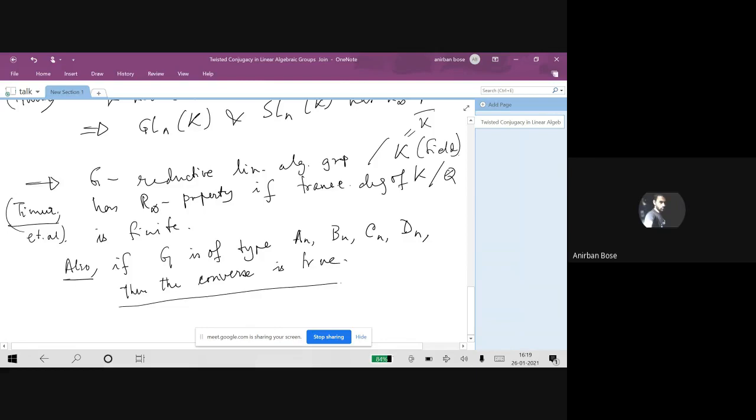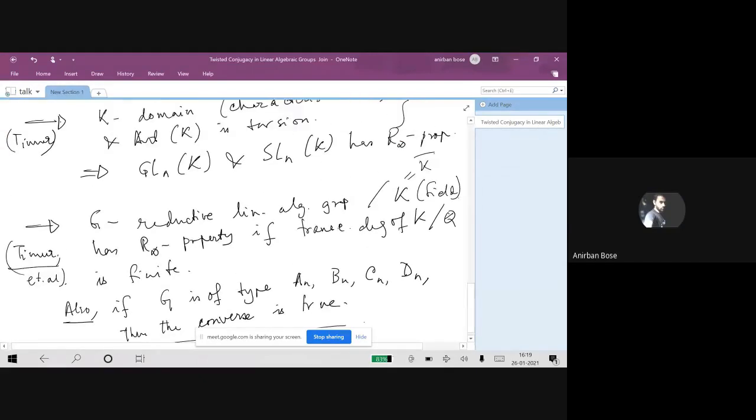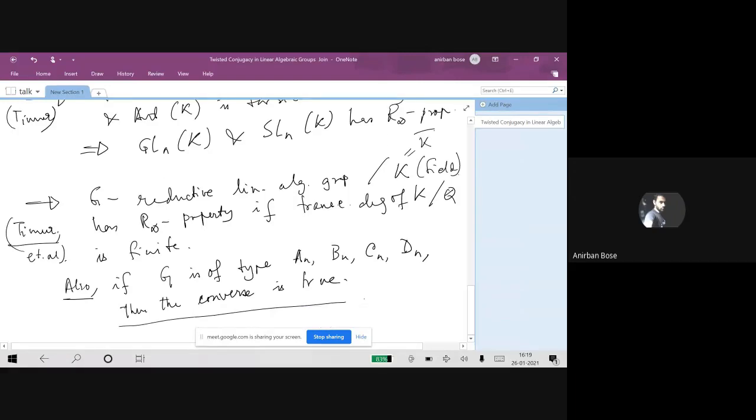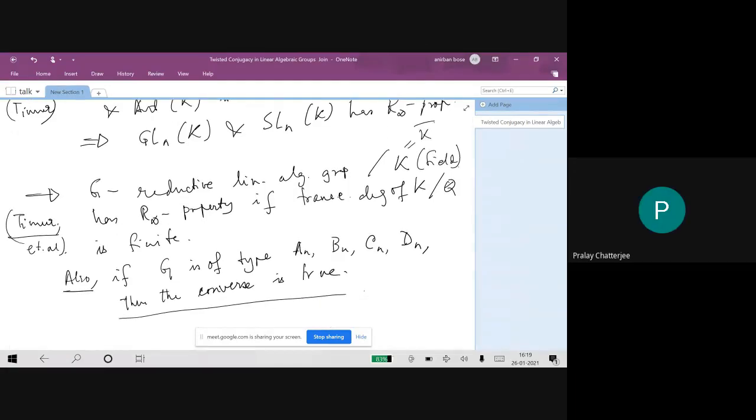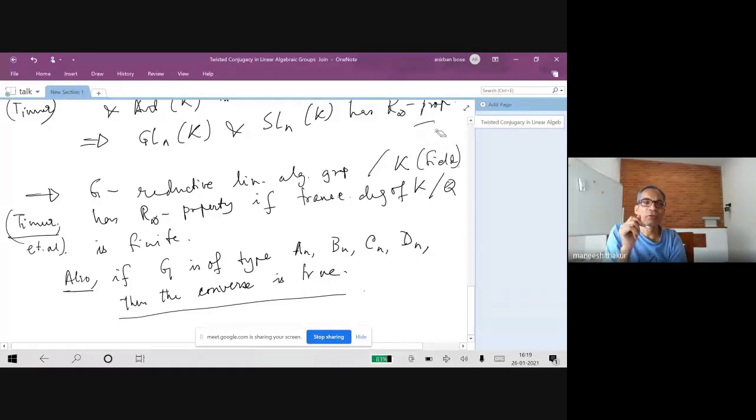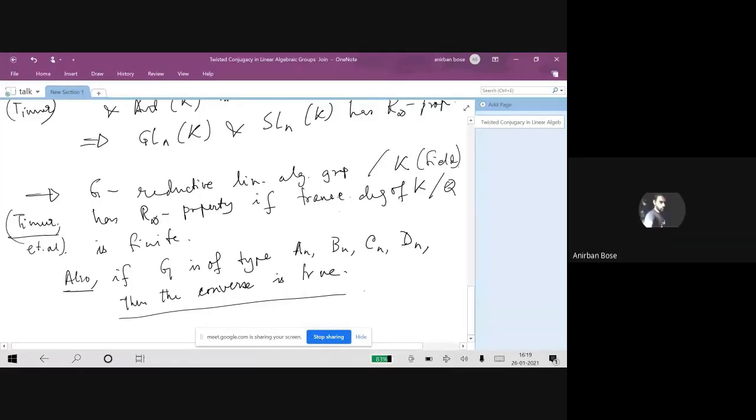So in order to settle that, they assume that the transcendence degree is infinite. Can you tell me the conditions of this result of Timur on the field K? The condition is that K is algebraically closed and it has characteristic 0. Pralay? The last condition is K over Q, no, the transcendence degree of K over Q is finite. Oh, okay, I see, this condition you were asking. Apart from that, one is also assuming K is equal to K bar.